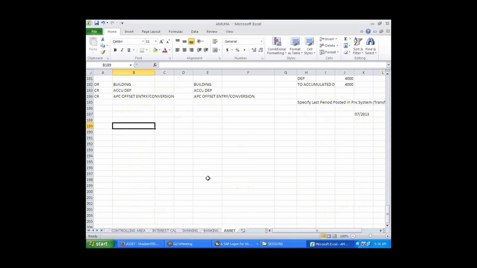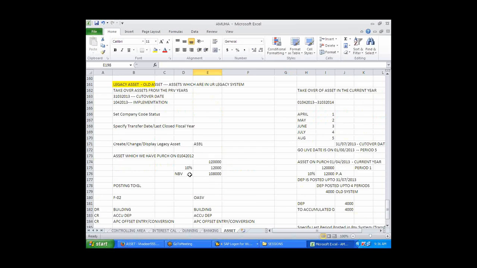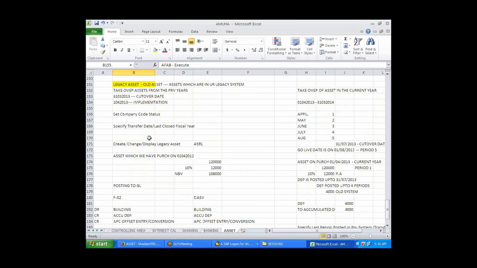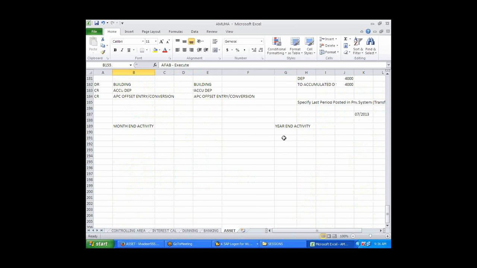The last part that is left over is month end and year end activity. We have already seen month end activities yesterday; in month end we run the depreciation call package. In the year end, you need to close and carry forward balances. So that year end activity, I'll show you how we need to open up the fiscal year for the asset, and how we move from 2013 to 2014 or 2014 to 2015.